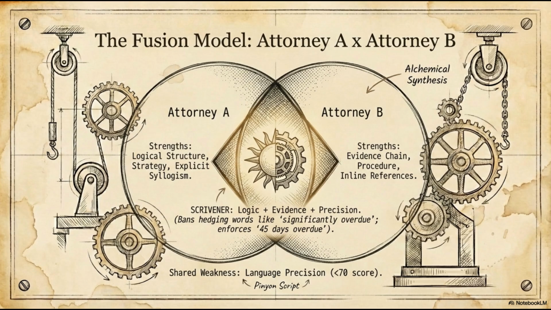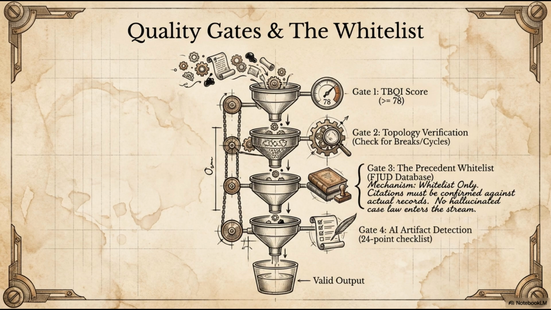Now let's talk about TBQI. It stands for Technical, Behavioral, Quality, and Impact. 4 dimensions that together produce a composite score for every brief the system generates. The technical score measures citation accuracy, legal reasoning validity, and procedural compliance. Is every citation real? Is every legal argument logically sound? Does the brief comply with all court rules?